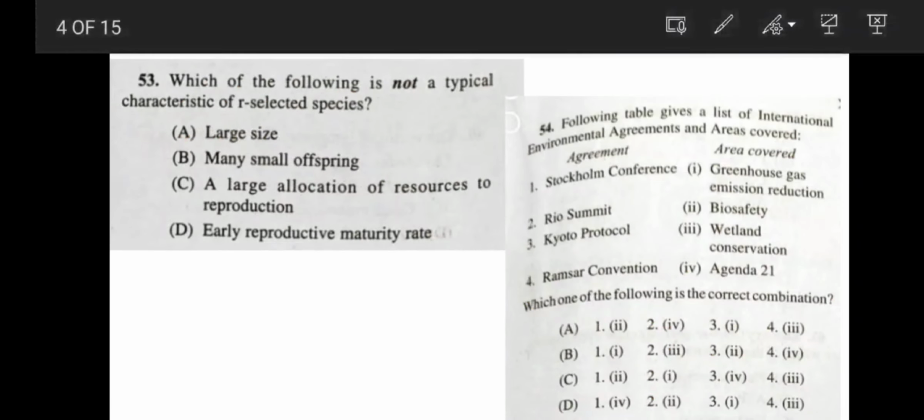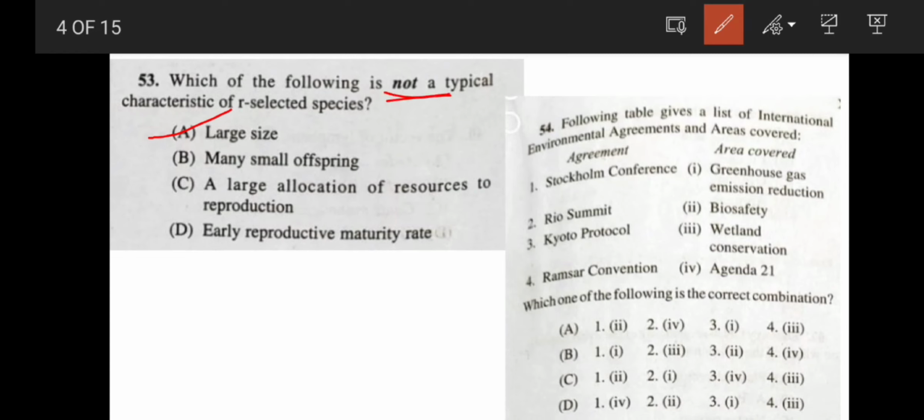Coming to the next question: which of the following is not a typical characteristic of r-selected species? Very easy one to answer. The large size. r-selected species are always smaller in size. So the correct answer is option A.